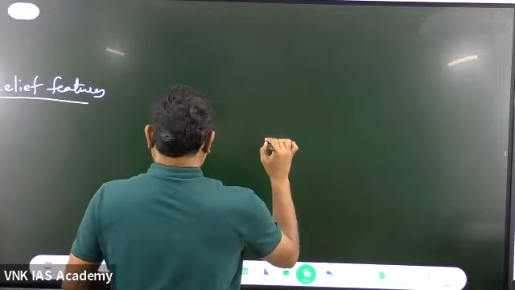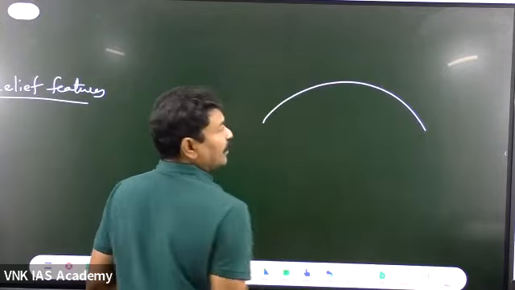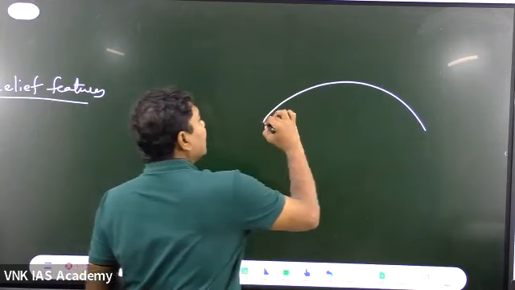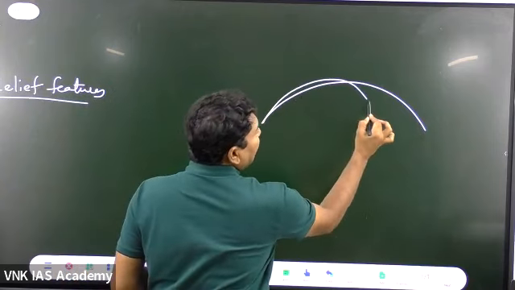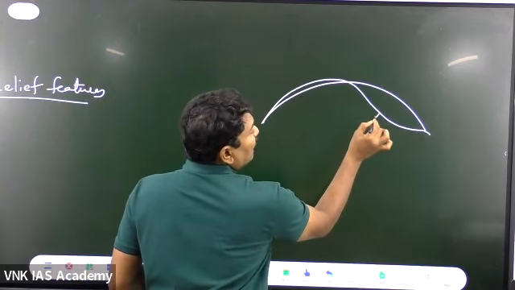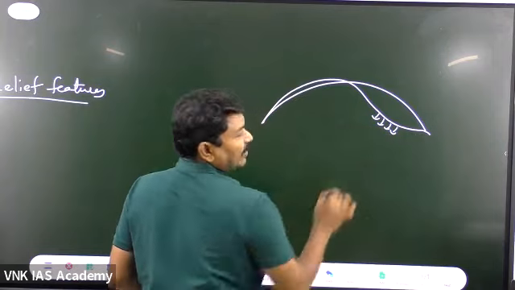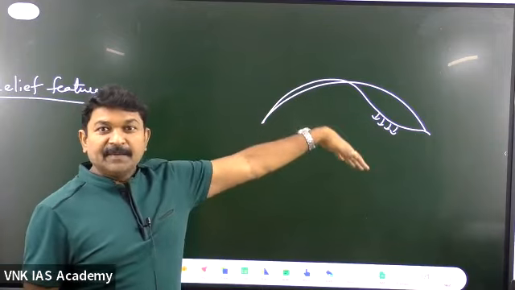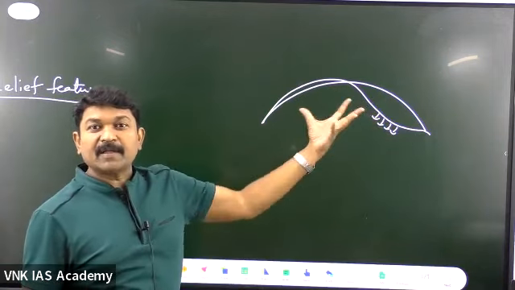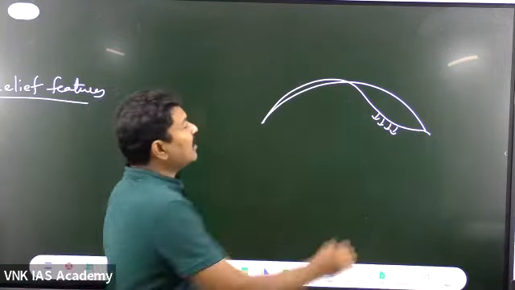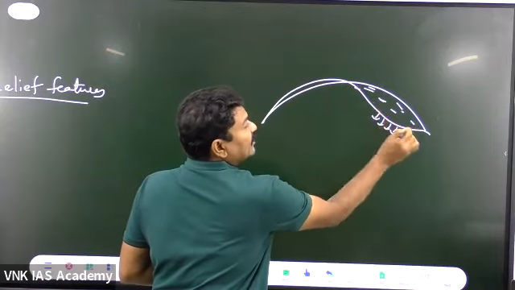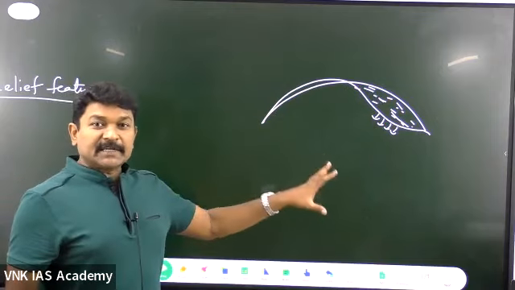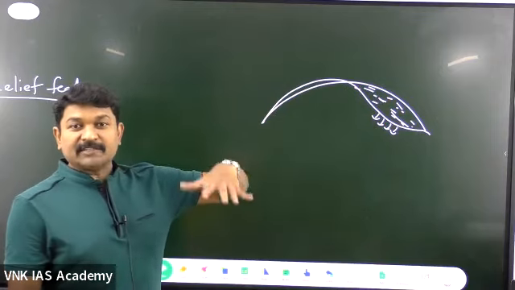Because of the expression of the density of the material, somewhere the land will remain like this, somewhere the land will be depressed like this because of more density of this material. This is called the depression. In the depression, over a period of time, the water got accumulated. This is called the expression of the density by the rocky material. For the first time, the relief has been created.